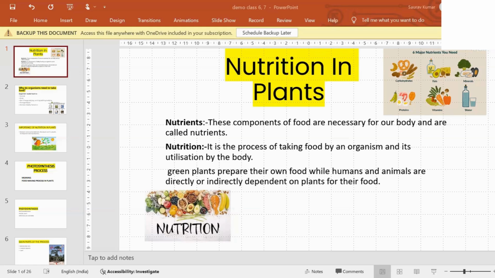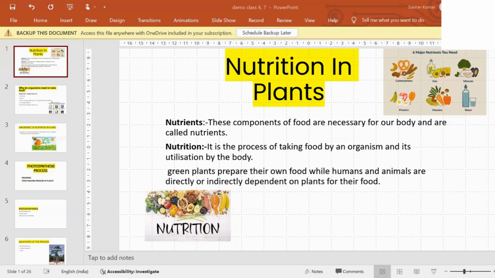Next, when we have potatoes, chips, finger fries, anything made from potatoes, we are taking carbohydrates. Every food has some nutrients. Like eggs, we are having proteins. So we have 6 types of nutrients. One is carbohydrates, second is fat, third is minerals, fourth is vitamins, fifth is proteins, and sixth is water. These are the 6 major nutrients that we need for our body.